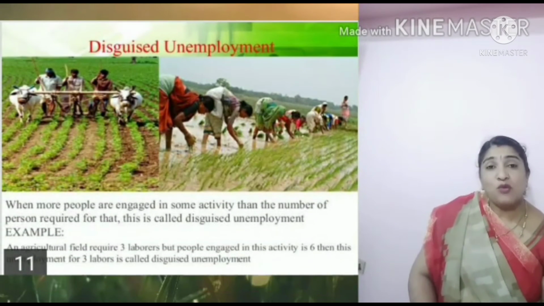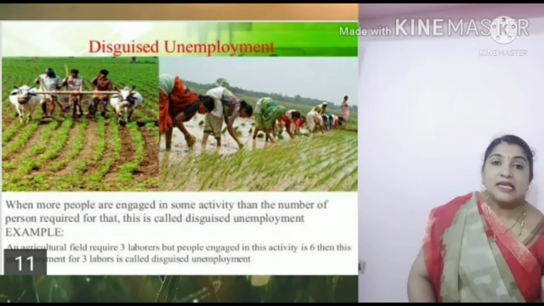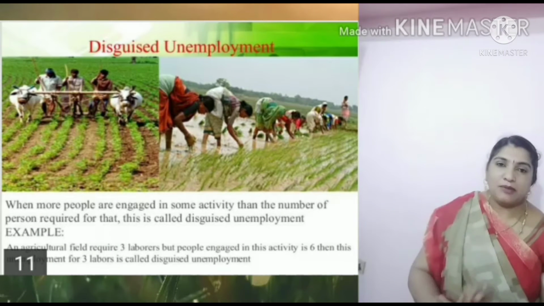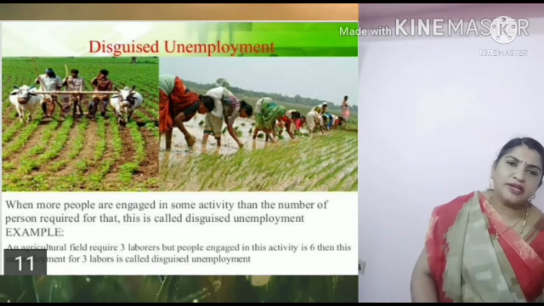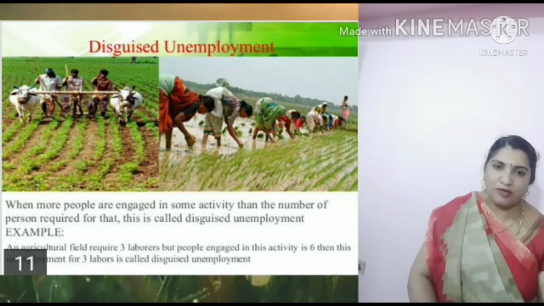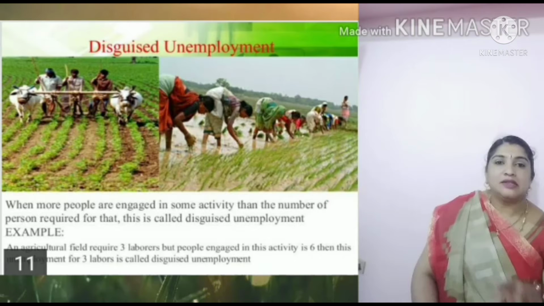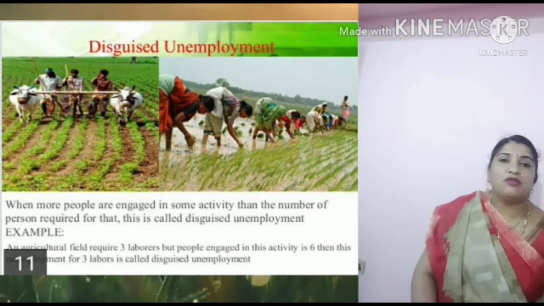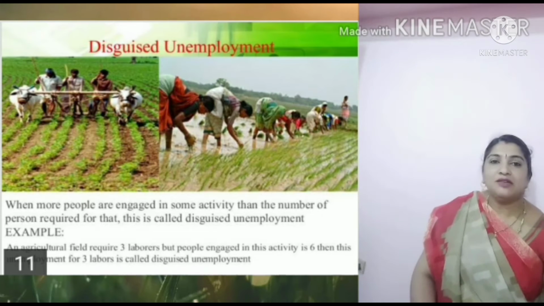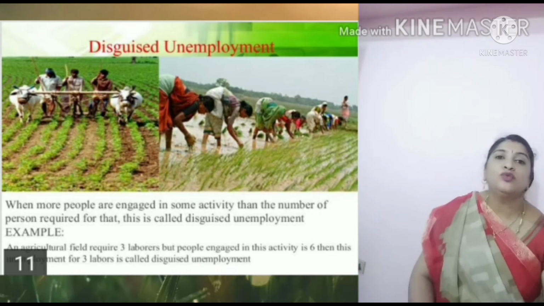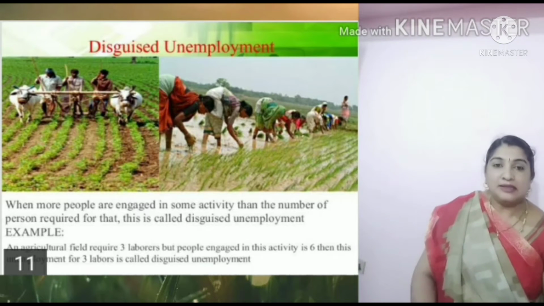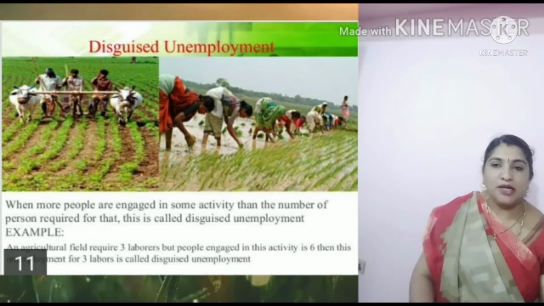Okay. At the same time, what about the second one, disguised unemployment? Disguised unemployment is nothing but, take the example, in a family 10 members are there. All 10 members are involved in working on a small plot of land. Instead of that, the rest 5 people could work in other agricultural fields. They would get wages so that they can lead their life. But in disguised unemployment, what happened? All the family members are involved in working on the small landholding. That is the proper definition of disguised unemployment: more people are employed than required.